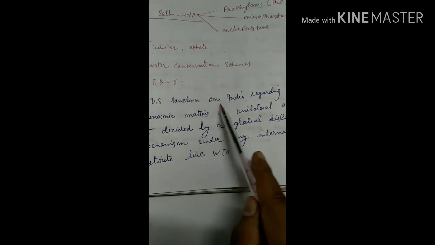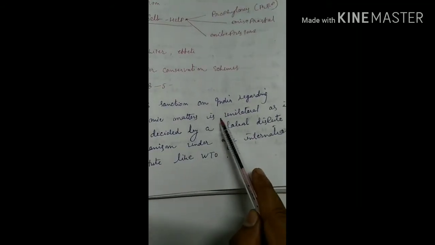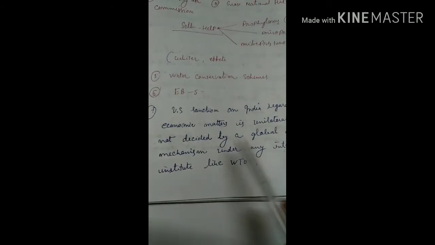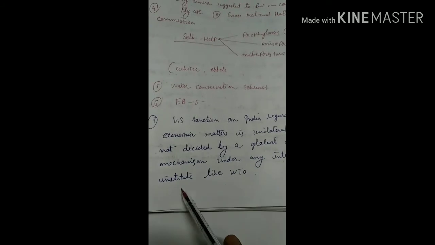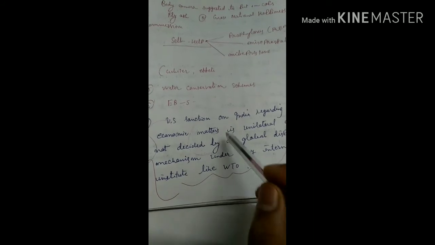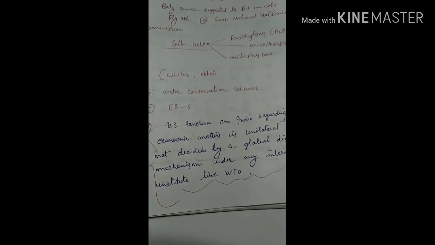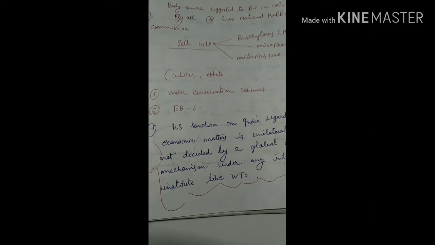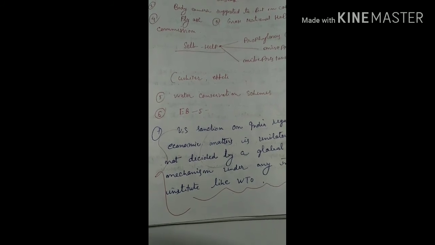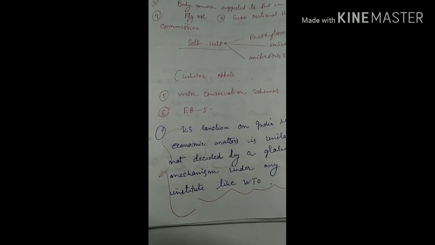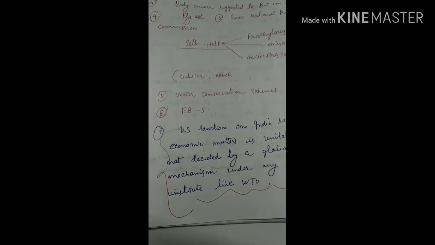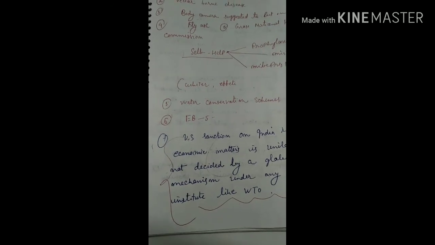That line is: US sanction on India regarding economic matters is unilateral as it is not decided by a global dispute mechanism under any international institution like WTO. This is the core line. The concept given by this core line we can use in various answers: to solve any international dispute, there might be a global dispute mechanism system, and the sanction imposed by any country should be evaluated on the norms of the global institutes. In this way, one line of the whole 1000-word article gives the core concept for preparing notes.